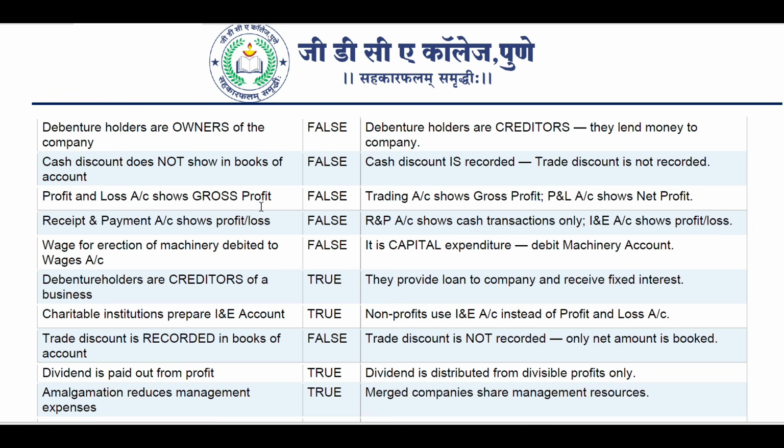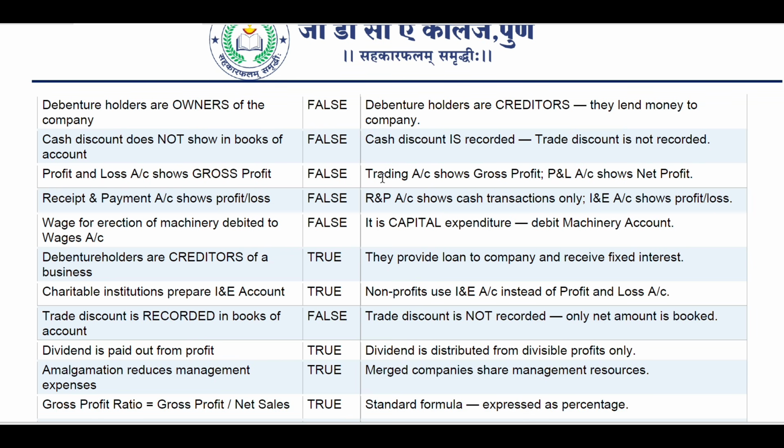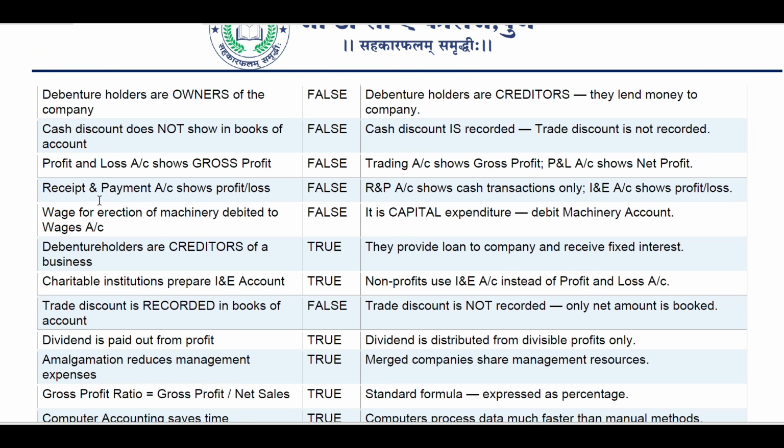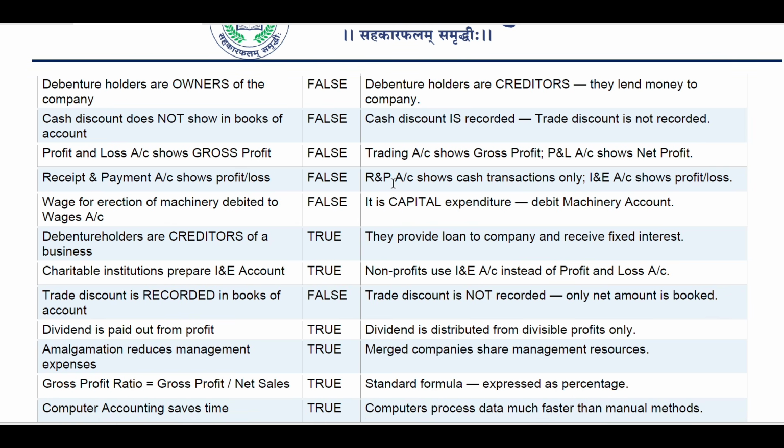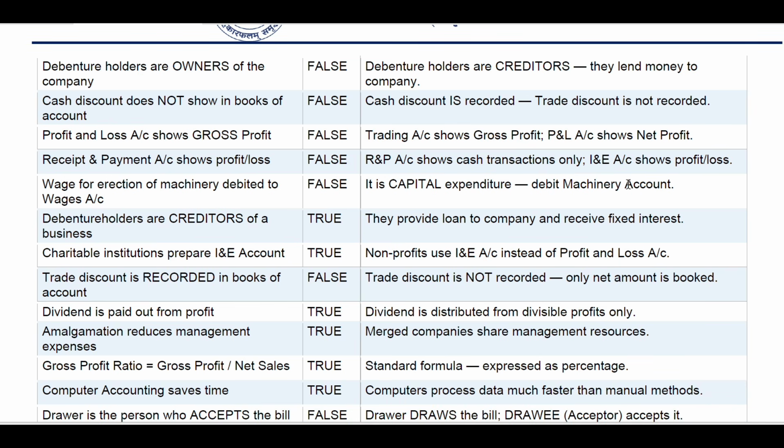Profit and loss account shows gross profit. False. Trading account shows gross profit. Profit and loss account shows net profit. Payment and receipt account shows profit and loss. False. Payment and receipt account shows cash transactions only. Income and expenditure account shows profit and loss.